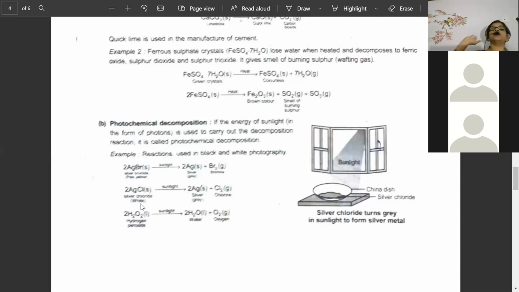In the same way, silver bromide and silver iodide, it is for laboratory use. We are storing it in dark bottle, because if we will store it in light bottles, means light color, means transparent bottles, then sunlight will enter inside it, and dark color prohibit entrance of sun. So once the sunlight will enter into it, it will again exactly break it, and then it will get spoiled. So for experiment purpose, you are saving it.